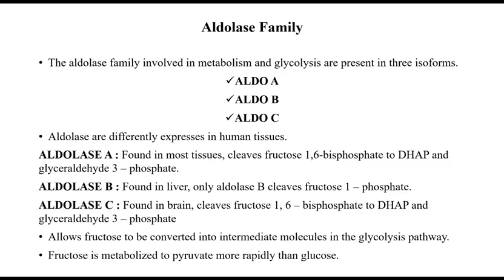Aldolase C is found in brain. It cleaves fructose 1,6-bisphosphate to dihydroxyacetone phosphate and glyceraldehyde 3-phosphate. This aldolase allows fructose to be converted into intermediate molecules in the glycolysis pathway, and fructose is metabolized to pyruvate more rapidly than glucose.